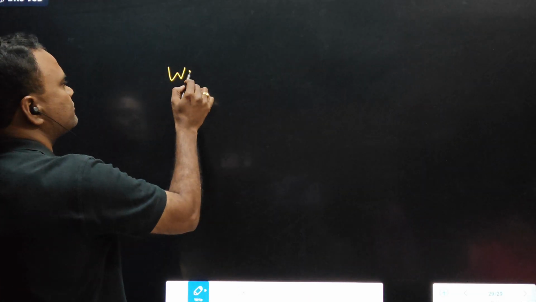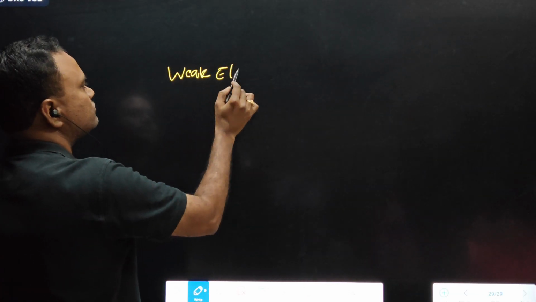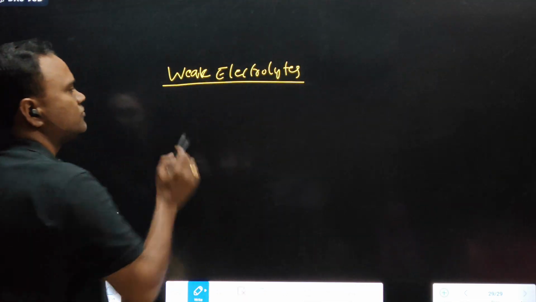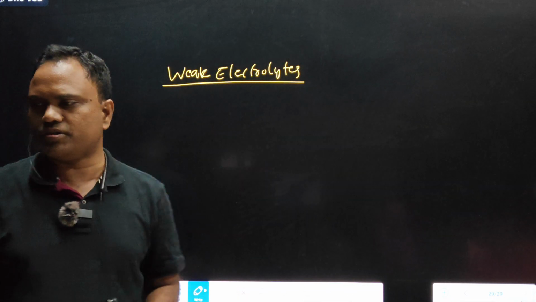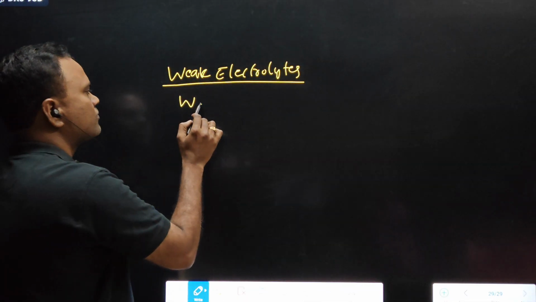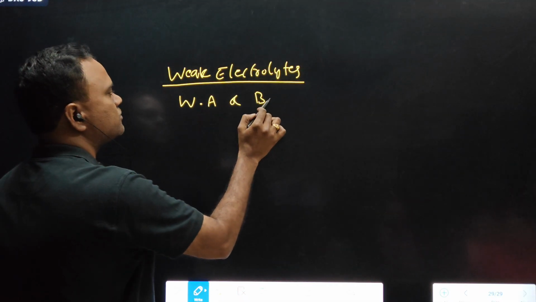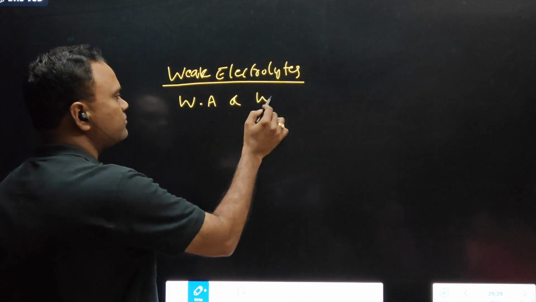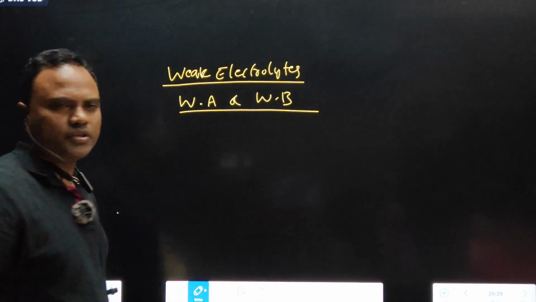Weak electrolytes: weak acids and weak bases. Examples of weak acids according to ionic equilibrium. Srujan, tell me the weak acids list.